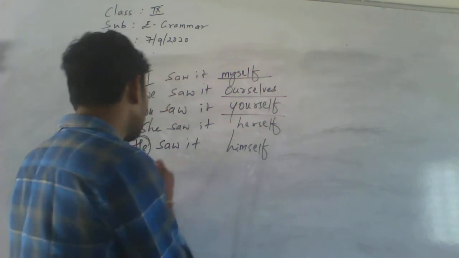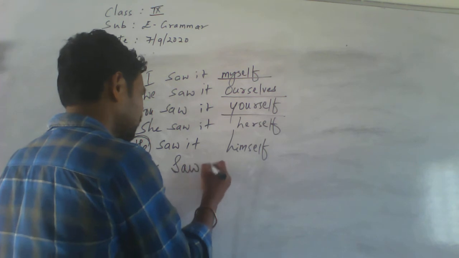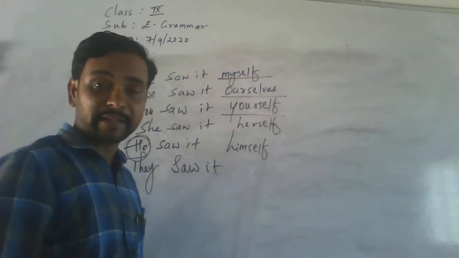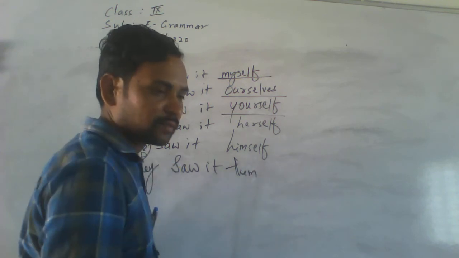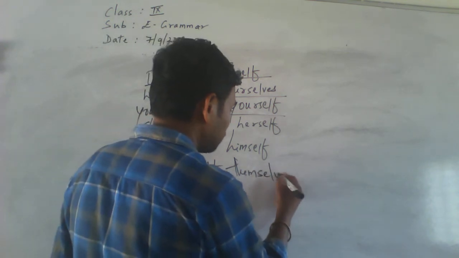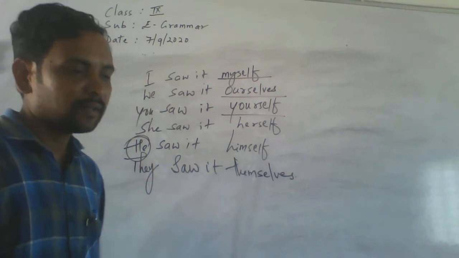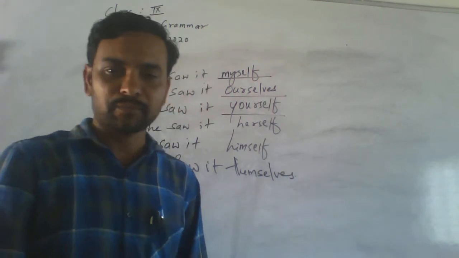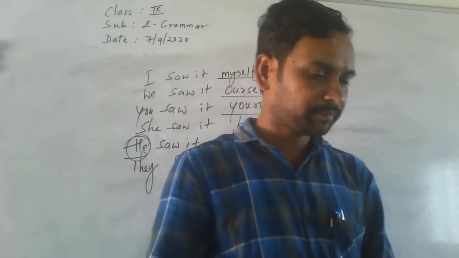Then they saw it. What do you have to write here? Yes, themselves. Okay. Does it understand? Like this you have to use the word. Okay. Let us see some more examples.